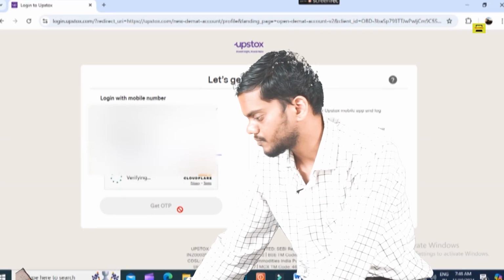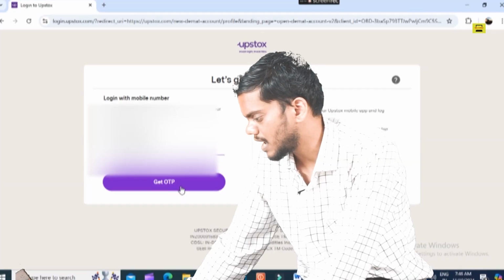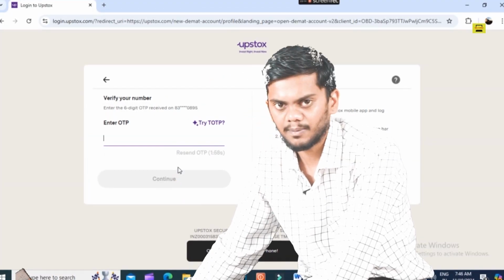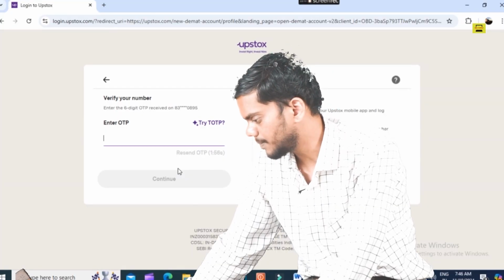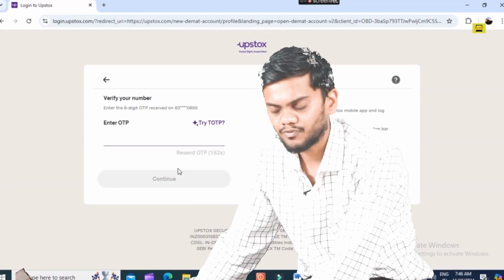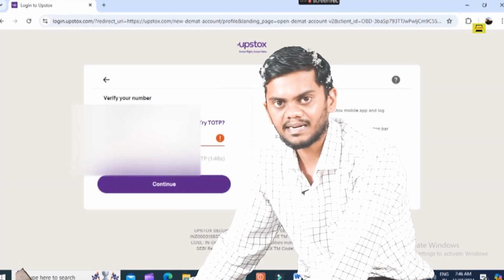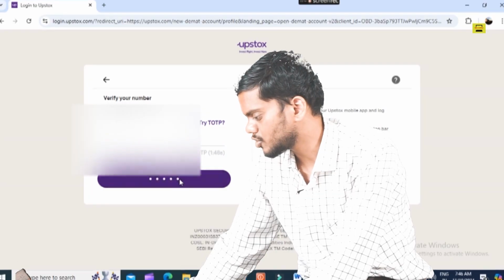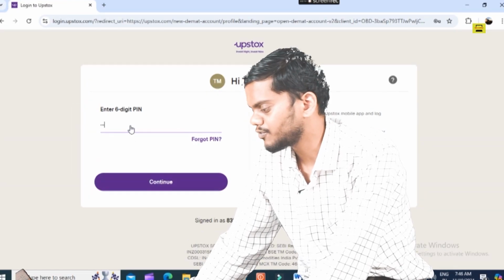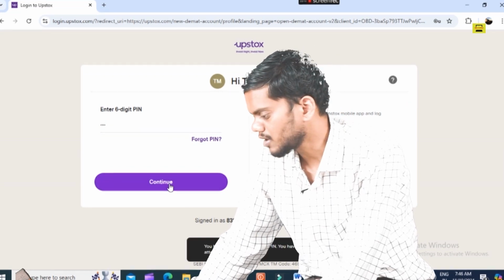Then you can type your mobile number and do mobile verification, then type your email ID, email OTP and verification, and then you have to record all KYC documents. Then you also have to submit the bank details, and after all that you have to wait a few days to open your own demat account.